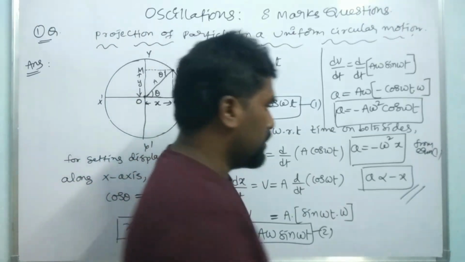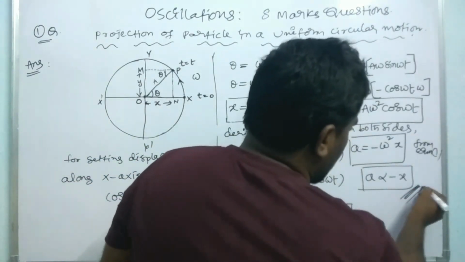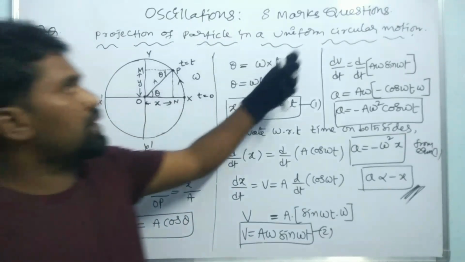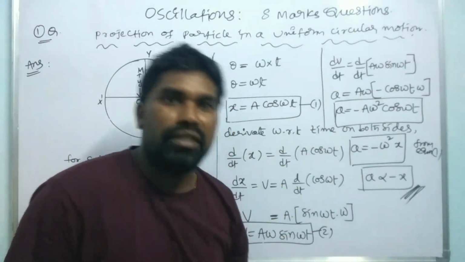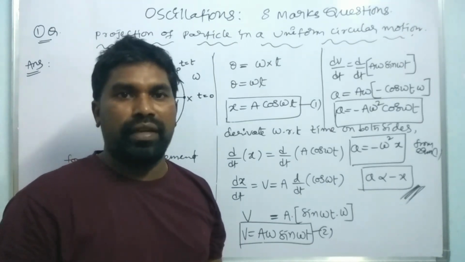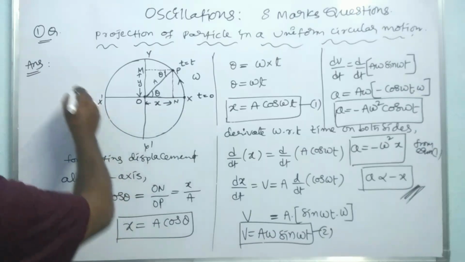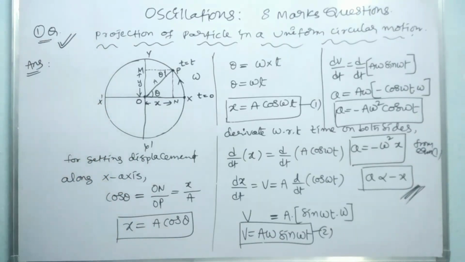So this equation is said to be the projection of a particle which is in uniform circular motion is in simple harmonic motion. This is a very, very important question, one of the 8 marks questions. All of you take it as a screenshot and you should write.